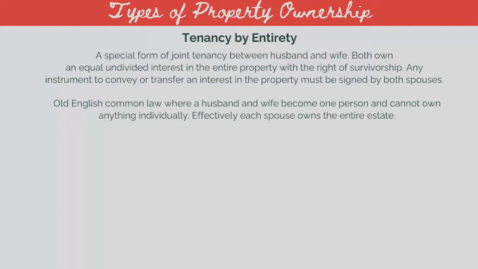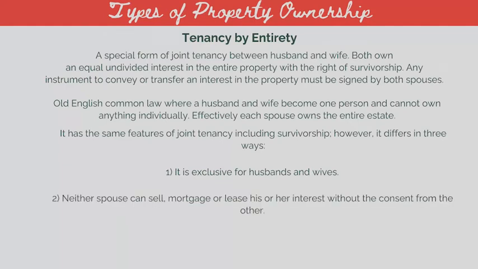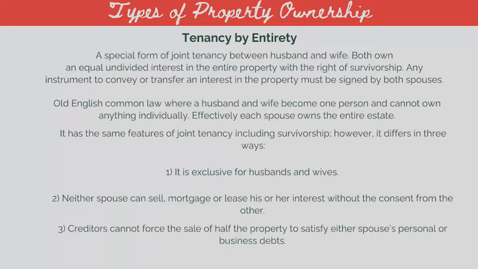It has the same features of joint tenancy, including survivorship. However, it differs in 3 ways. 1. It is exclusive for husbands and wives. 2. Neither spouse can sell, mortgage, or lease his or her interest without the consent from the other. And 3. Creditors cannot force the sale of half the property to satisfy either spouse's personal or business debts.